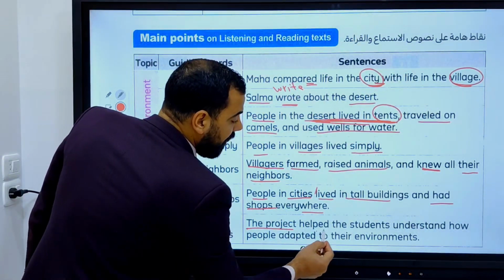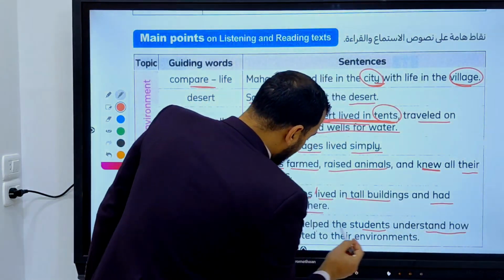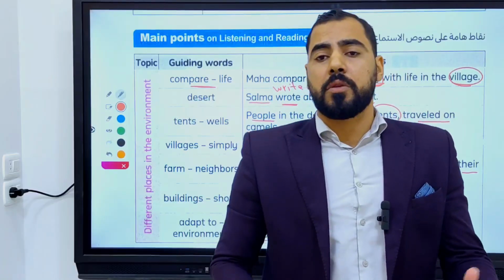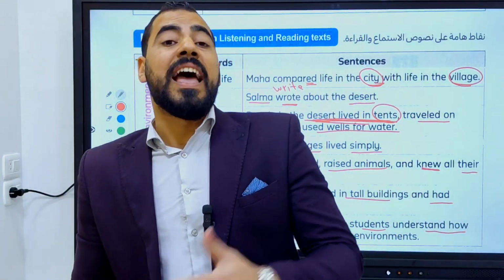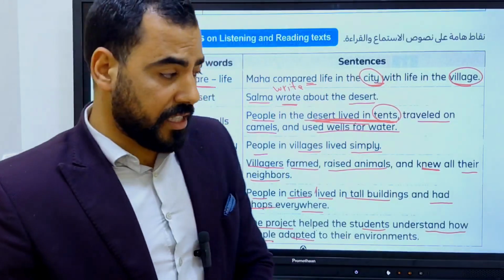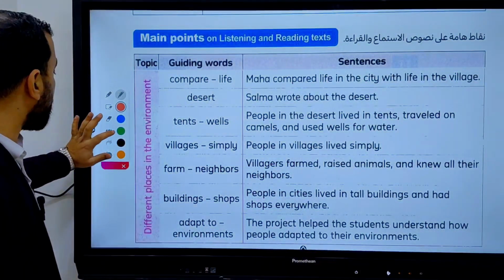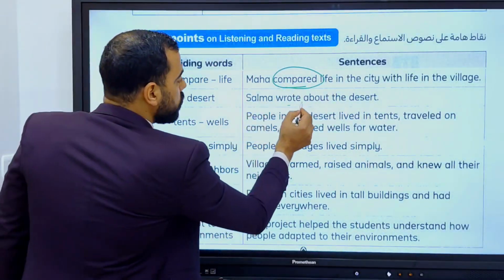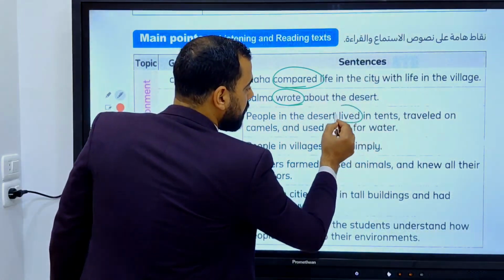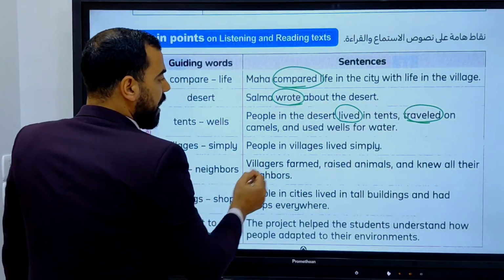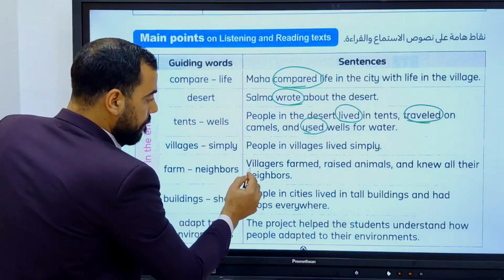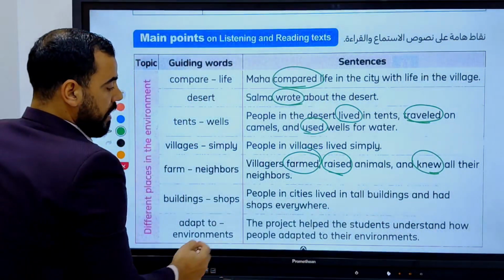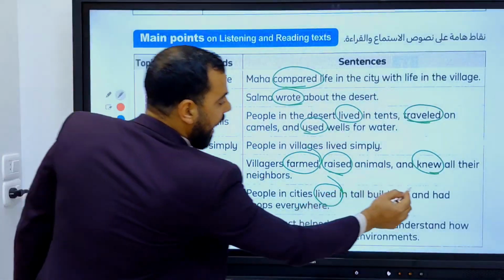The project helped the students understand how people adapted to their environment, how people change their lifestyle to live in this environment and to feel happy when they live in this environment. So every sentence here is in the past: compared, wrote, lived, traveled, used, neighbors, farmed, raised, knew, people lived, had.